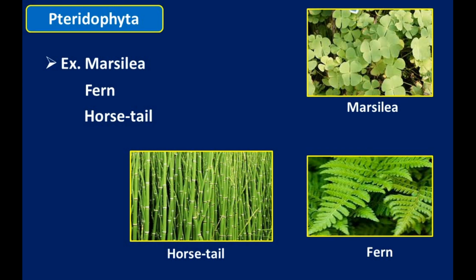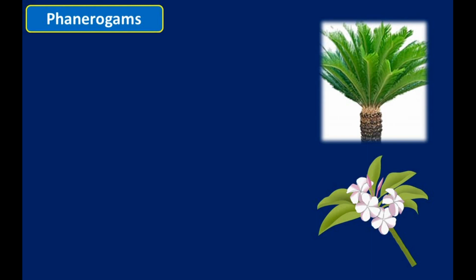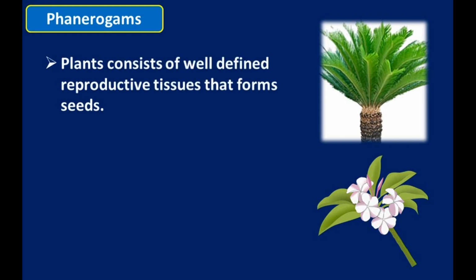Body is not well defined. They do not bear seeds. They have spores for their reproduction. So another part is the phanerogams. Phanerogams means plants consist of well-defined reproductive tissues that form seeds. So they have well-defined reproductive tissues and they produce seeds for germination. So seed-bearing plants are known as the phanerogams.